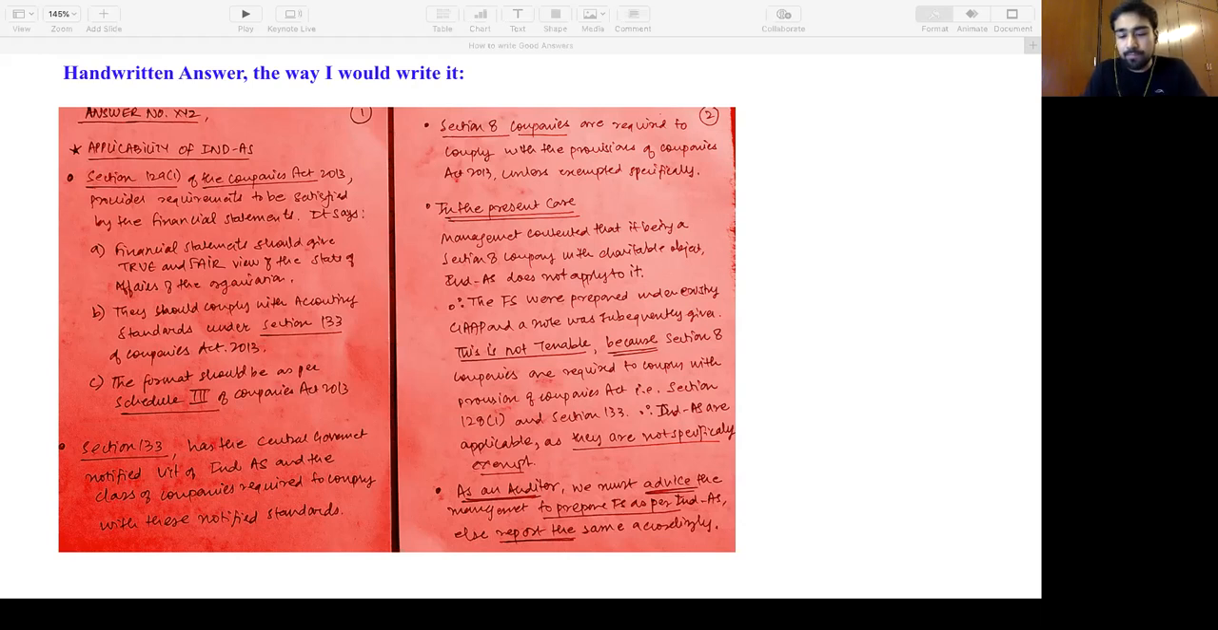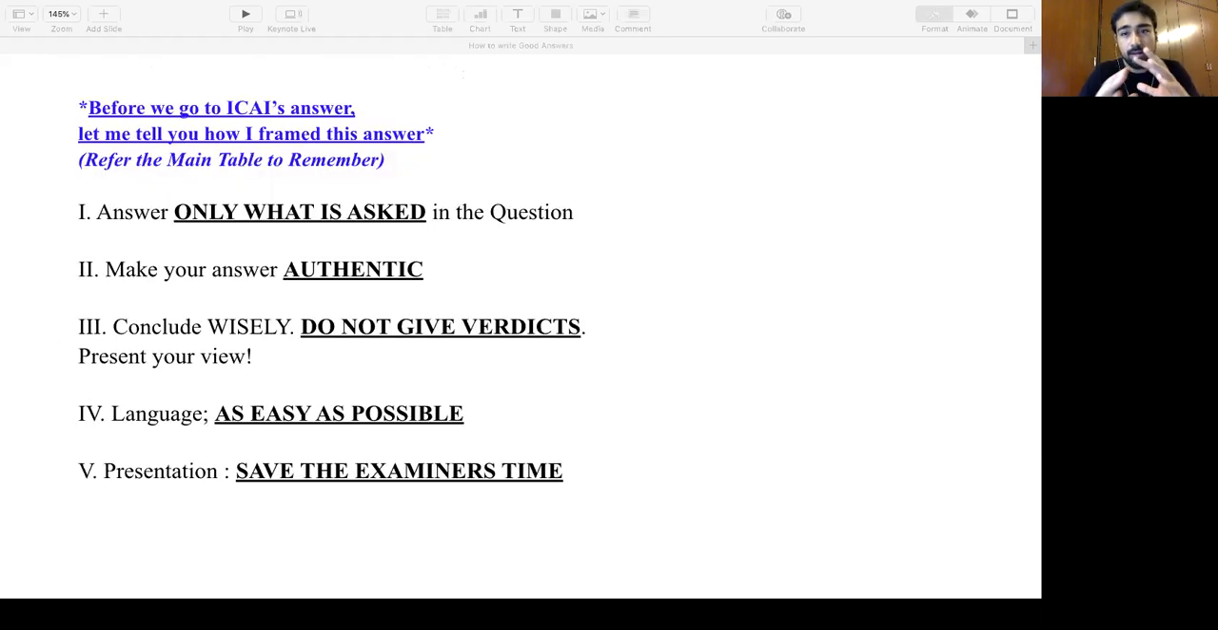Could be a case. Okay, let me go to the other thing. I'm just trying to convey again how I prepared this answer, right? First, I only wrote what is asked. Nothing more than what is asked I have written in the answer. Second, I authenticated my answer through sections, clauses, right? Sections 129, 133, section 8, conclusion. Simple, 5 marks.